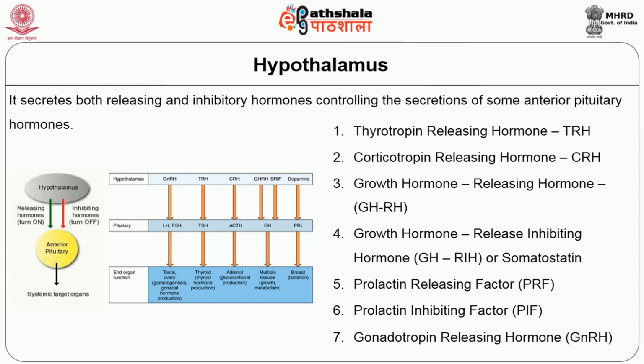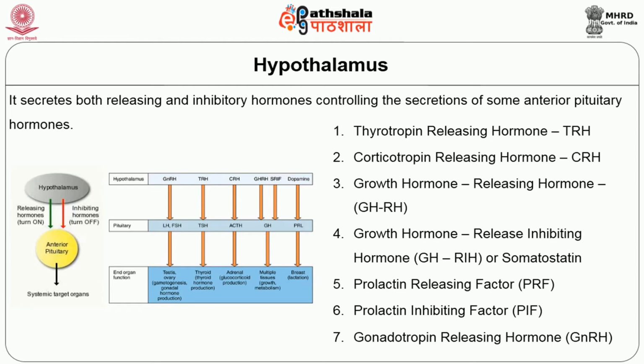So in the hypothalamus, we are seeing that the gonadotropin releasing hormone from the hypothalamus acts on the pituitary. In turn, it releases two hormones, luteinizing hormone and follicle stimulating hormone. These two hormones act on the end organs, that is testis and ovary. So this is responsible for gonadal hormone secretion. Similarly, thyroid releasing hormone is also released. The thyroid releasing hormone from the hypothalamus acts on the pituitary and in turn releases thyroid stimulating hormone. This thyroid stimulating hormone in turn stimulates thyroid hormone production.